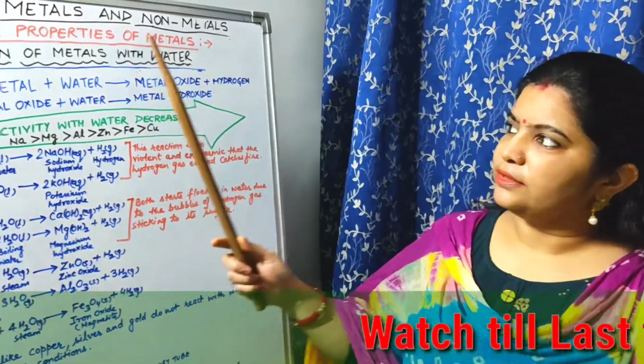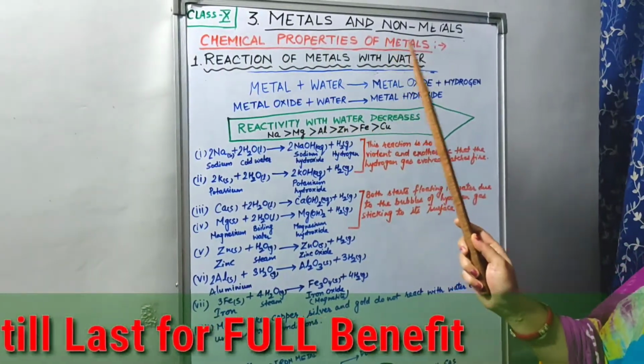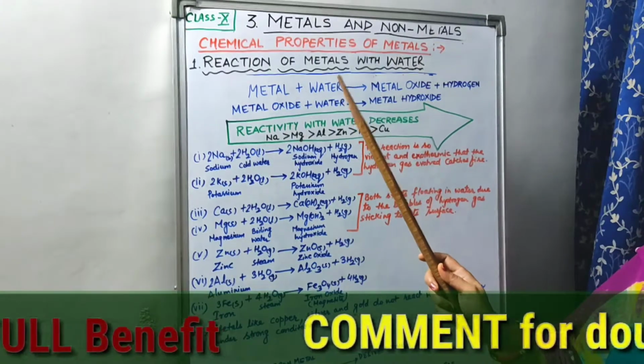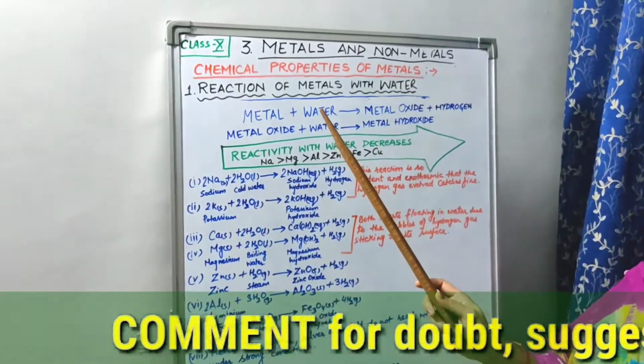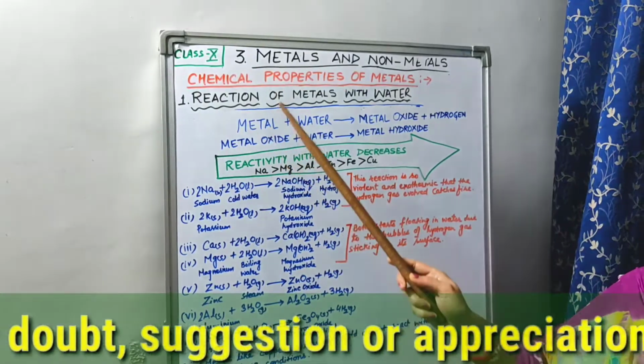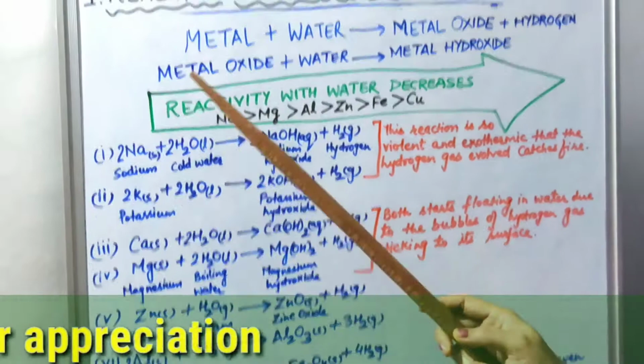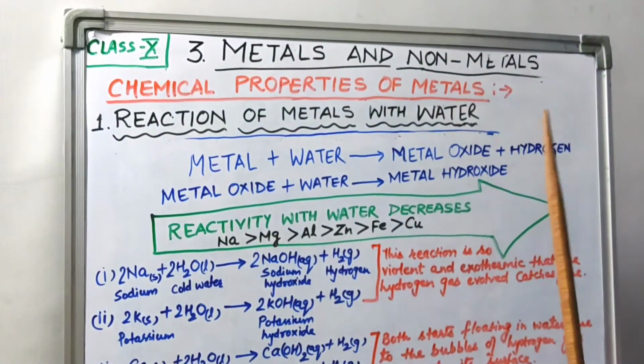See children, here I have written chemical properties of metals. Under this topic one video has already been prepared and I hope all of you have seen it. So this is the second video on chemical properties of metals. Now the topic is reaction of metals with water.